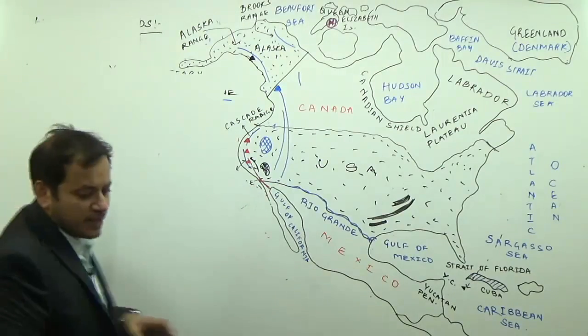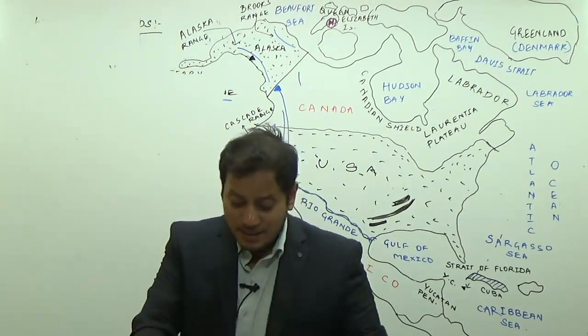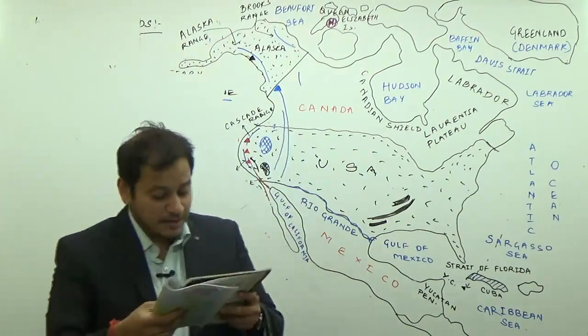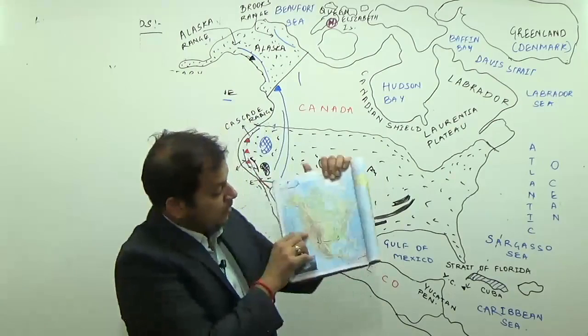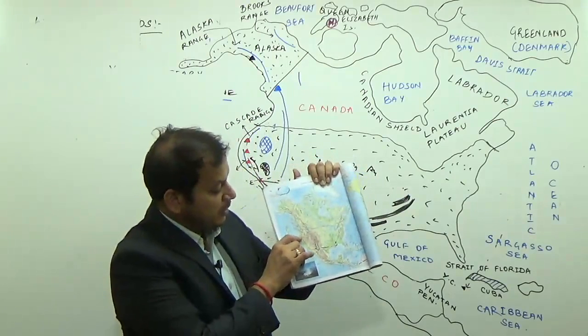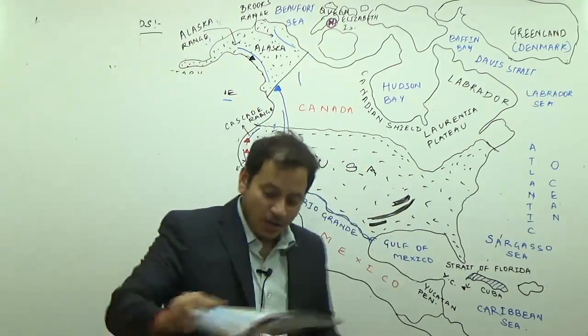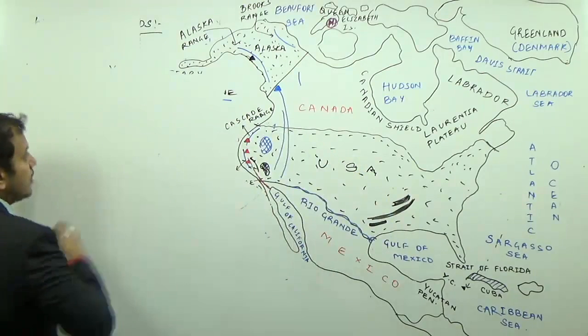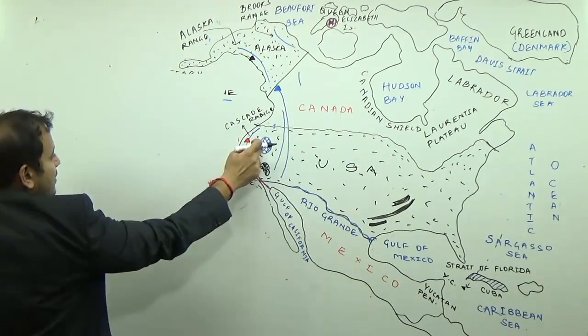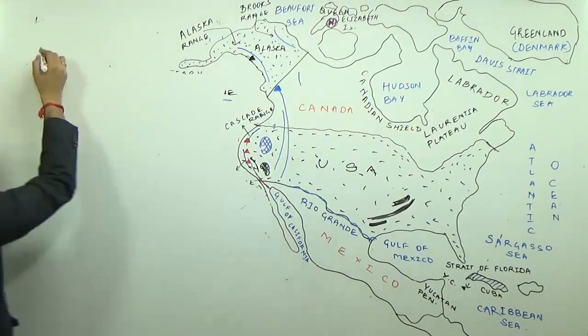Now can you see here in the atlas, you will find that there is something mentioned as the Columbia Plateau region. The Columbia Plateau region lies between the Rockies and the Cascade Ranges. In the Eastern Highlands, this part in USA is the Columbia Plateau.